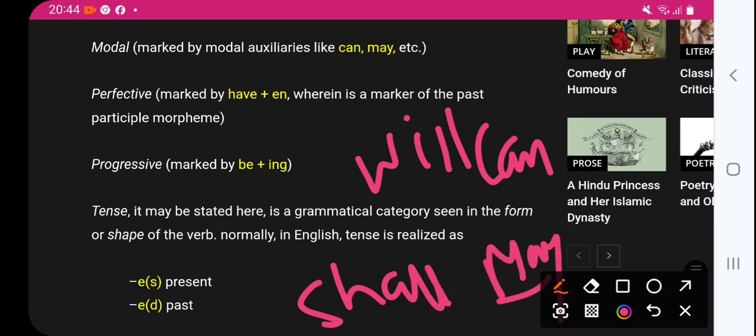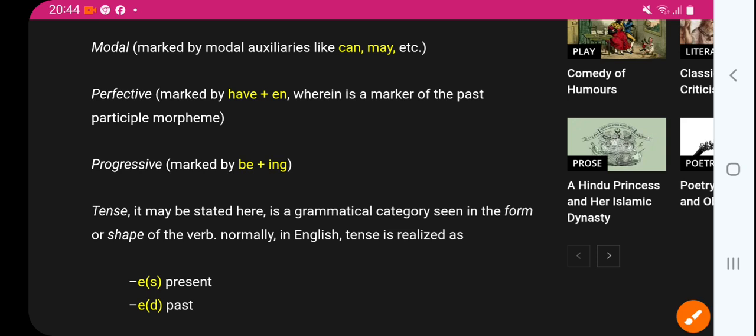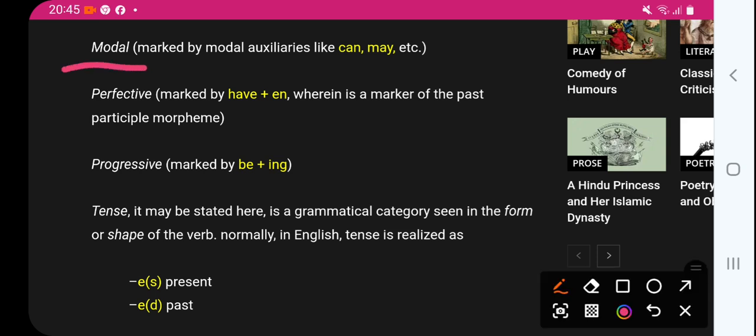These are the modals, which are known as auxiliaries, also modal verbs. So this is called modal. Then perfective. What is perfective? Perfective is marked by have plus en, a marker of the past participle morpheme, which is called the past participle morpheme.